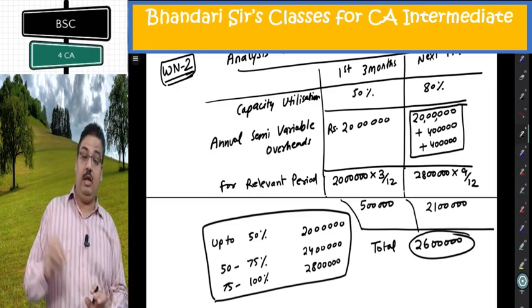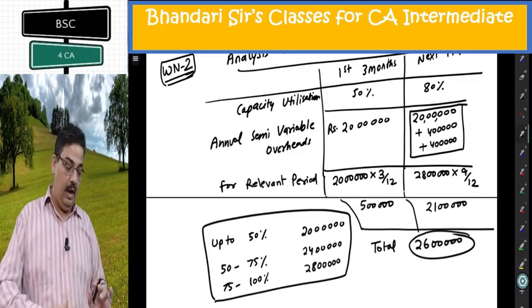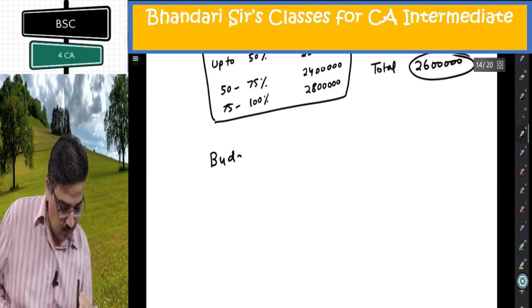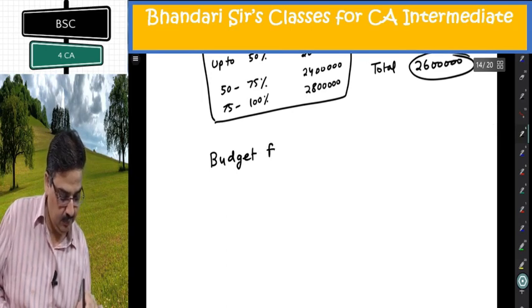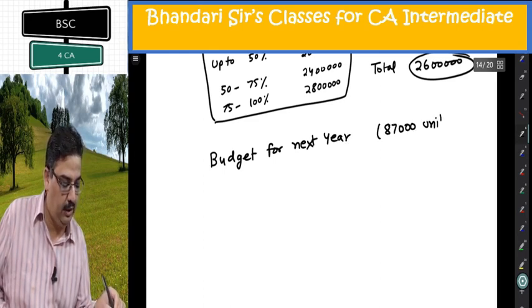My major working notes are done. Now I am on to a very easy thing to follow. I make budget for next year with 87,000 units to be created.